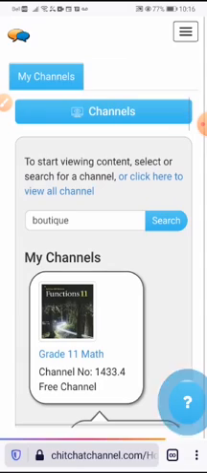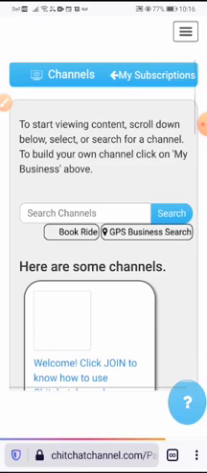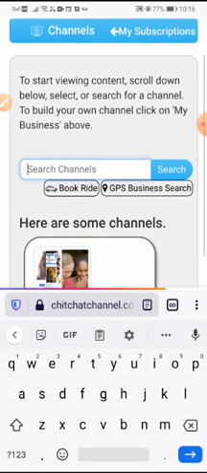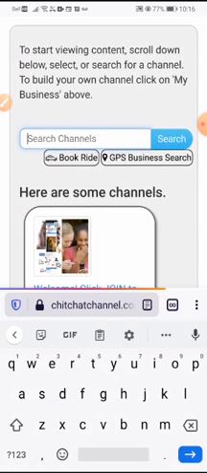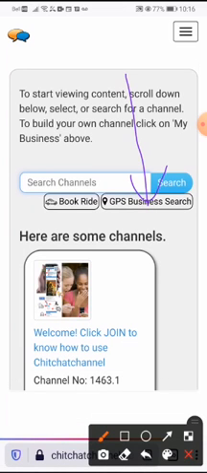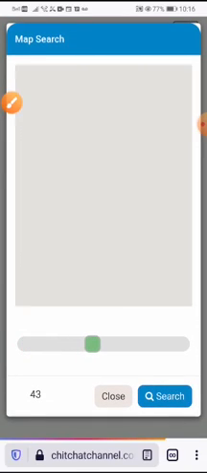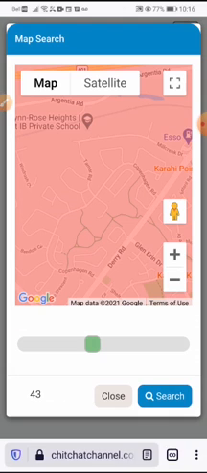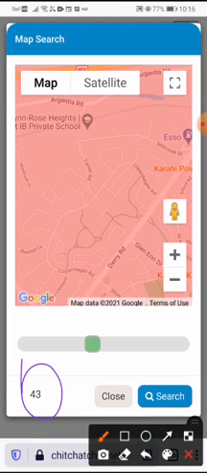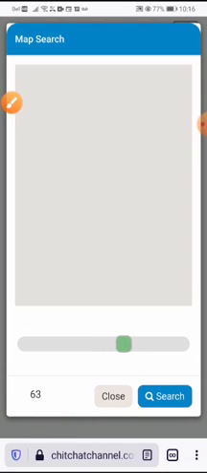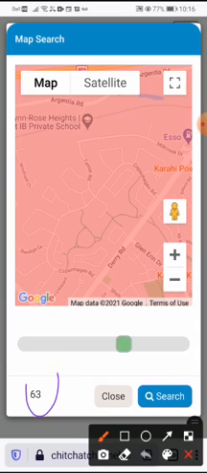But before we join, one last thing. Let's search by GPS. They can say, oh, let me look for all the boutiques in my area, or all the businesses. All they have to do is hit GPS search. When they hit this, you can give it a radius, say 43 kilometers, anything you put on the scroll bar, right? 63 kilometers.